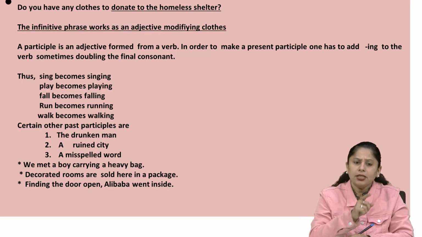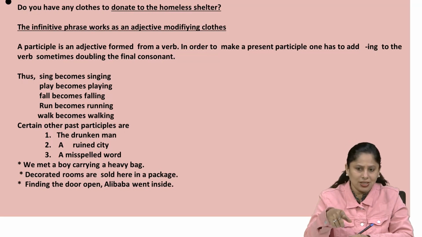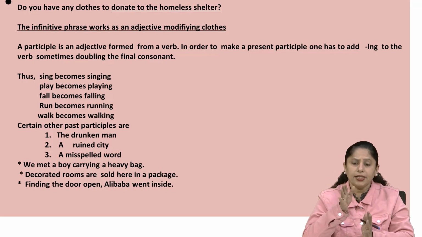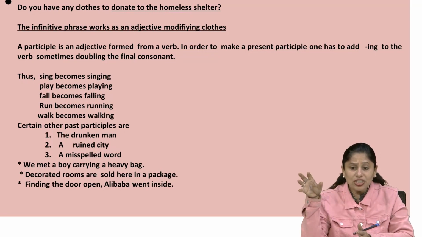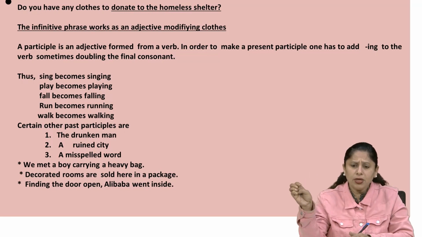And when these kinds of words are telling more about the noun, then naturally they are known as the adjectives. You are very much clear about the definition of the adjective, and when you start learning this chapter, I request you to please see the definitions of the adjective, noun and verbs, very common definitions.